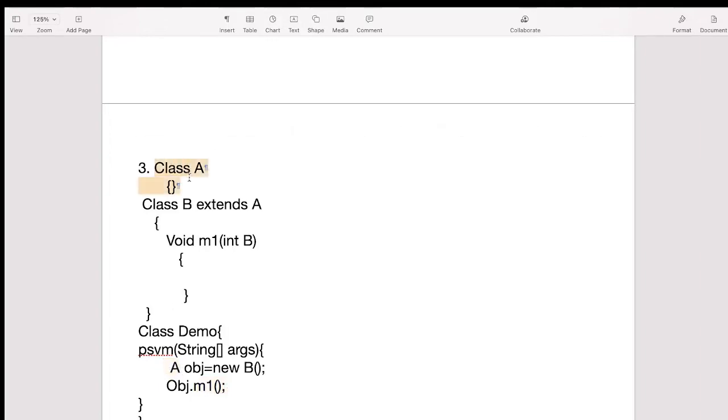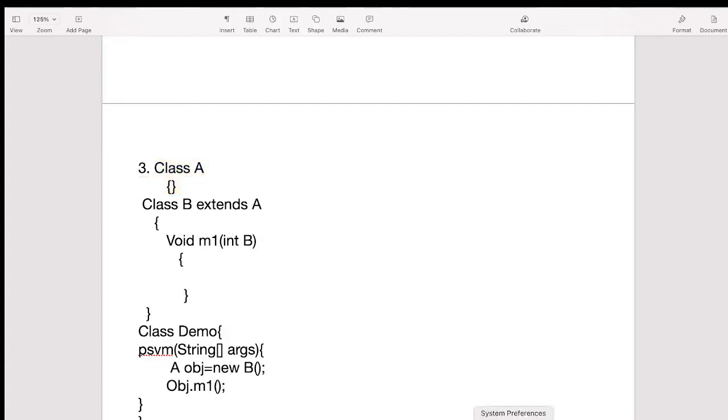So inside this A class we don't have any m1 method, but we have the m1 method in the child of the A. But we cannot access the methods which are there in the child class. The child class can access the methods of the parent class, but the parent class cannot access the methods of the child class directly. That's the reason here we will get the error. Now let's see, by executing this program in our IDE, what will be the exact error.